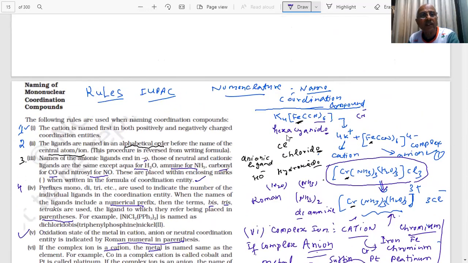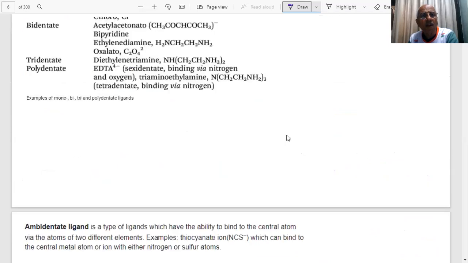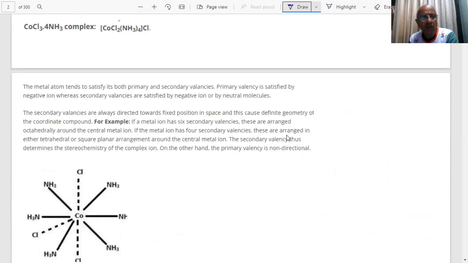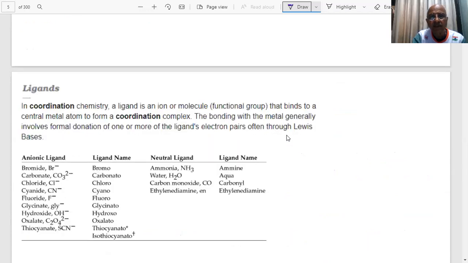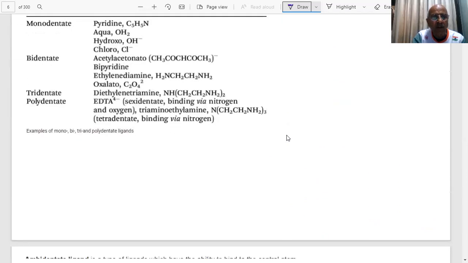Yes, that table is very important because we will be using it. You have already noted the tables.